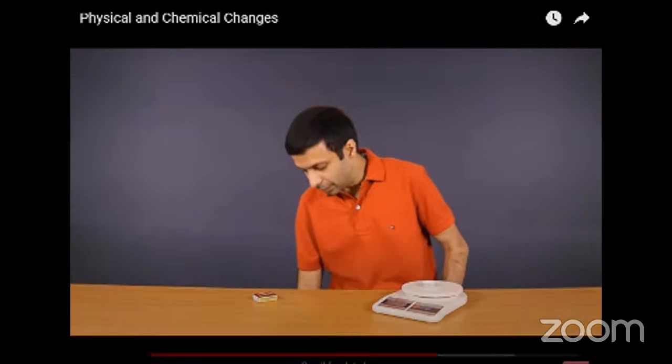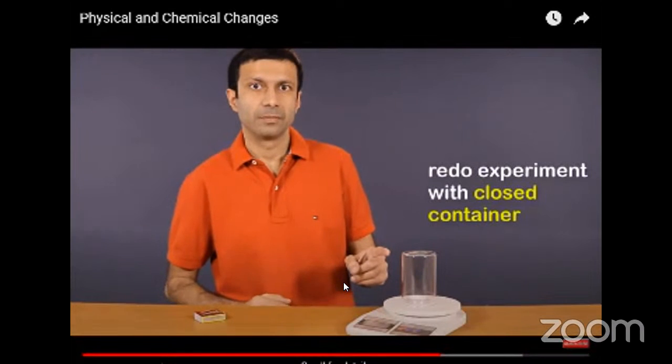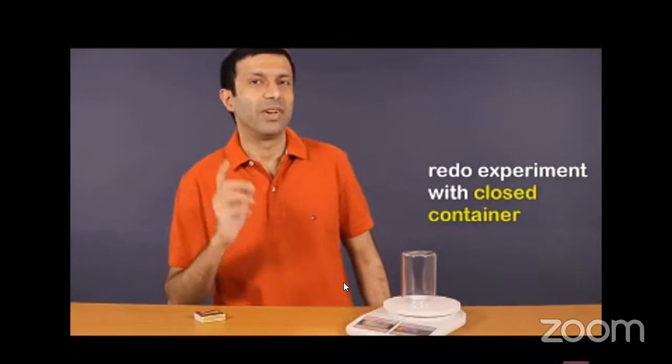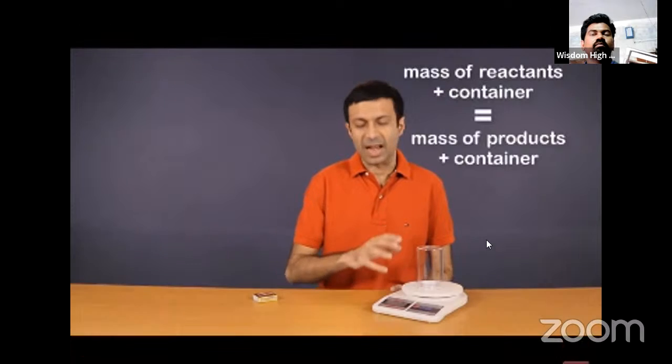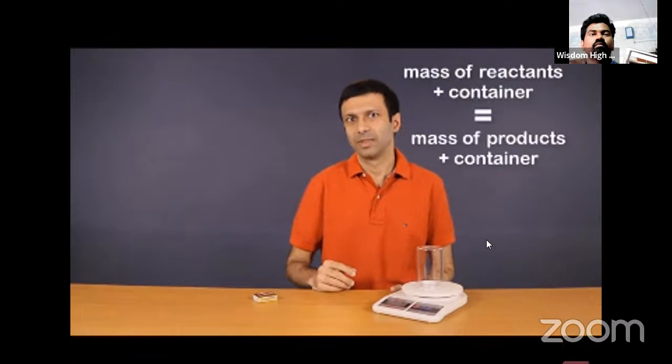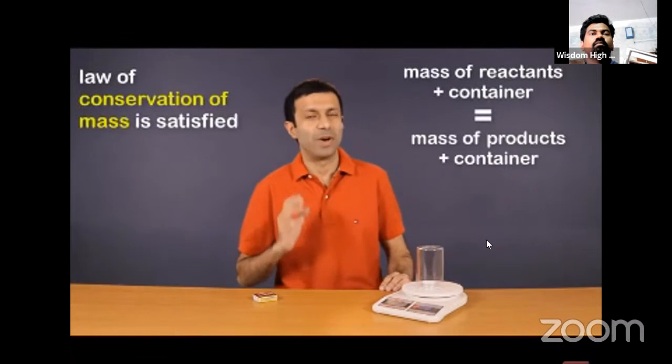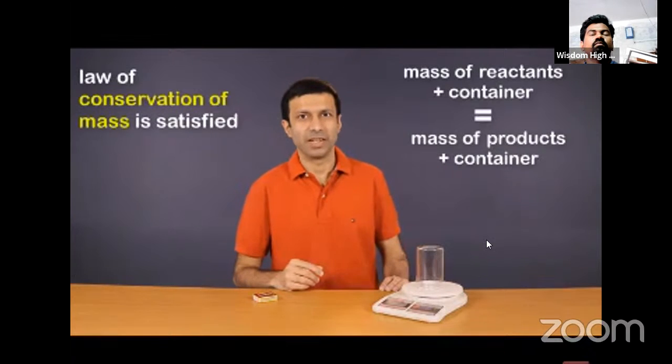So if this experiment is done in a different way, let's say we burn the candle in a closed container like this, then what do you think the reading is going to be? That's right. The mass of the container and the reactants will be the mass of the products and the container. So then the law of conservation of mass is going to be satisfied.